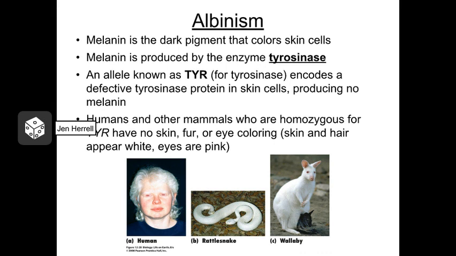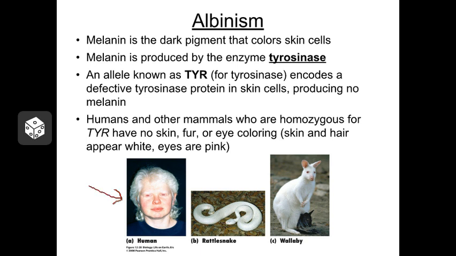An interesting condition caused by a recessive characteristic is albinism. Individuals with albinism have difficulty making this pigment melanin. Melanin is the dark pigment that's produced by your skin. It builds up as you tan and makes your skin darker, and in general, the more melanin you have, the darker your skin tone tends to be. People with albinism don't produce melanin, and so the skin, hair, and even eyes can be very pale in color.